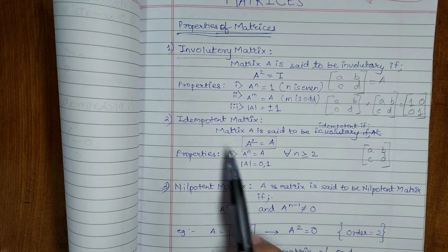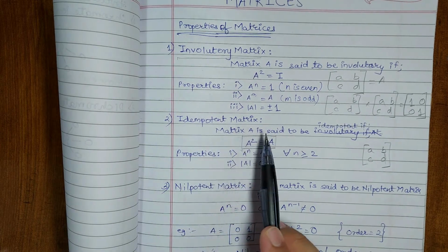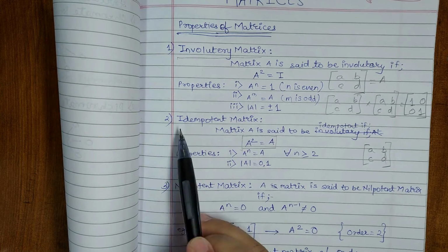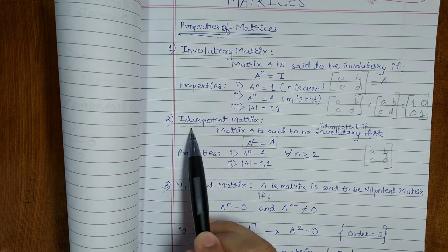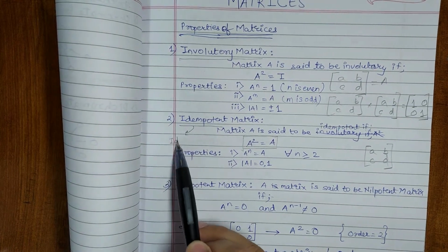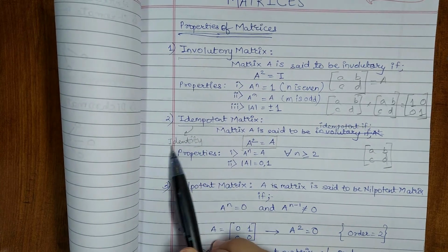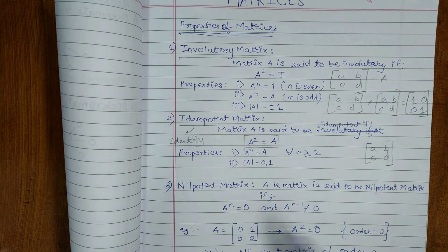Now this would be called an idempotent matrix. The trick to memorize this is that idempotent can be related to identity, as the same one. So this can be a trick to keep it in mind.